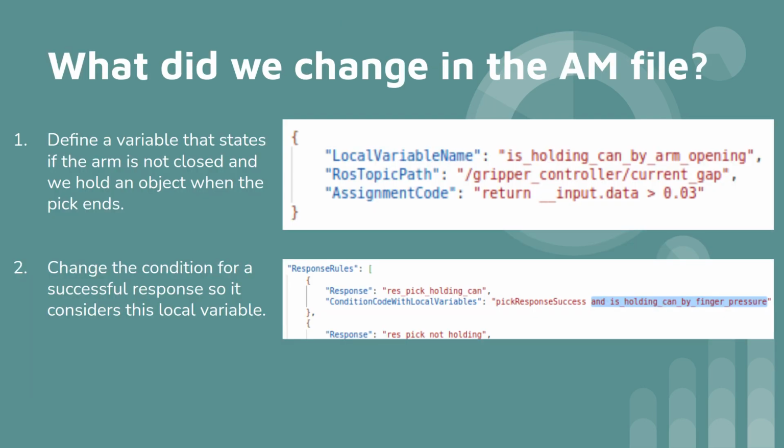All we had to change is to add a local variable for listening to the arm gripper, to define its source, and to set the threshold, as we can see in the top frame. And we needed to change the response rule for the observation when executing the skill, so we consider that we not only listen to the pick response success, but we also listen to the additional local variable, saying if the arm is actually holding something after the pick execution.